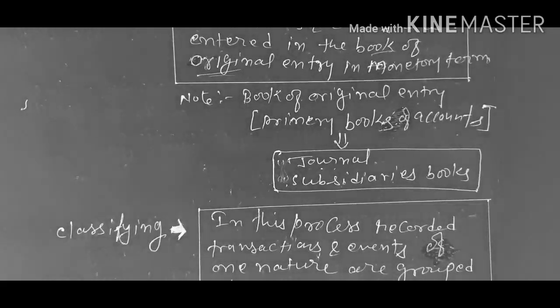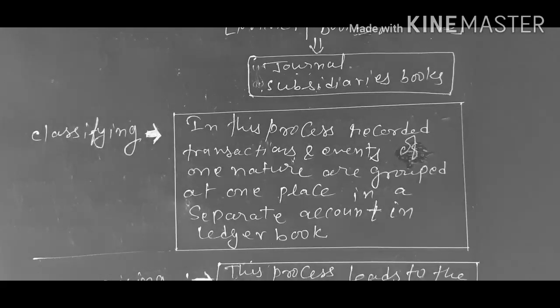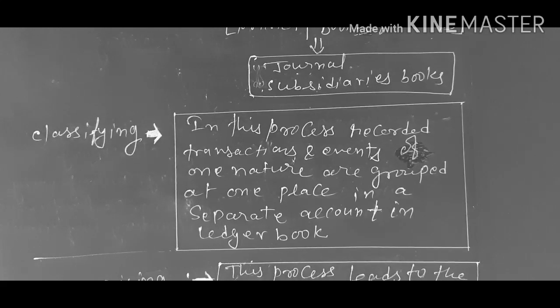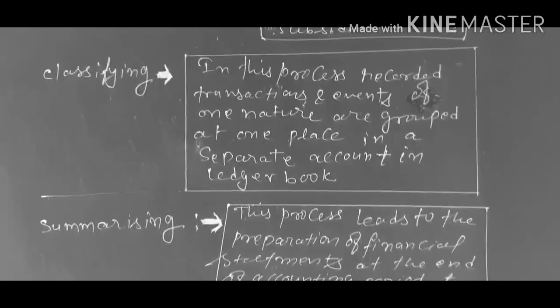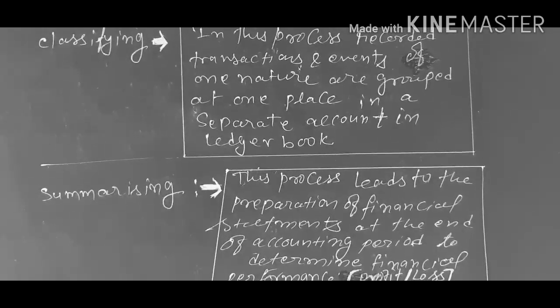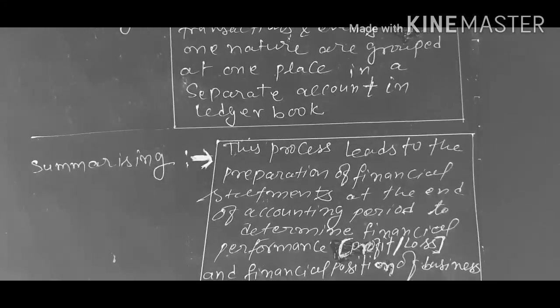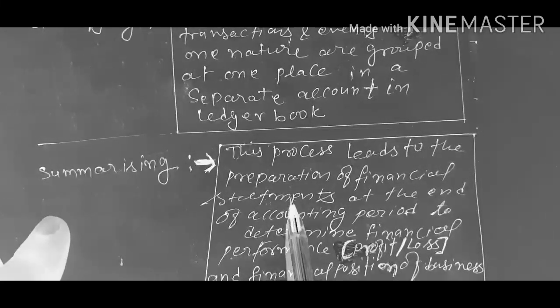After recording the transaction, next process is classifying. In this process, recorded transactions and events of one nature are grouped at one place in a separate account in the ledger book. After classifying the data, classified data are summarized at the end of the year. So next process is the summarizing process. This process leads to preparation of financial statements.